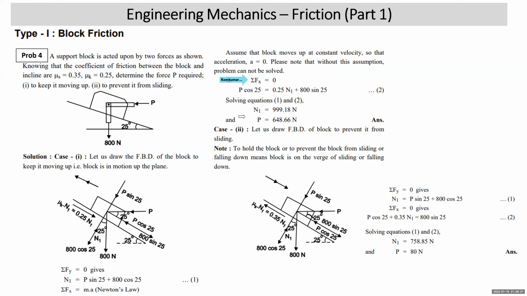So instead of sigma Fx equal to ma, I can write sigma Fx equal to 0. So in that case, now we write sigma Fx equal to 0 along the plane. P cos 25, up the plane, is equal to 0.25 N1 plus 800 sin 25. Solve equations number 1 and 2. You get N1 and you get P.